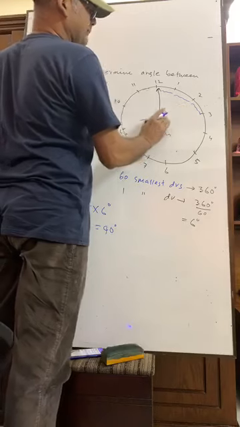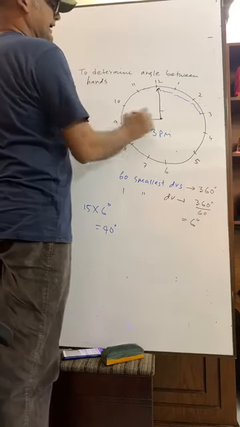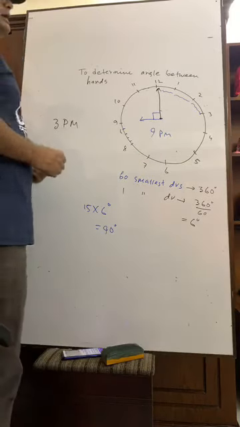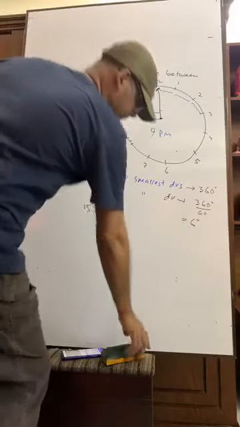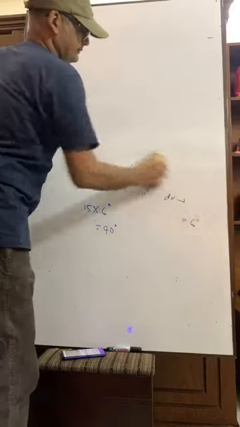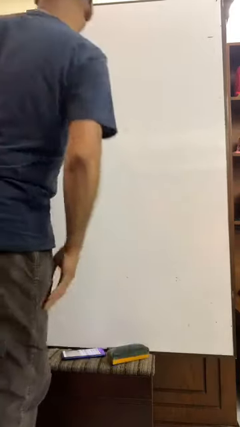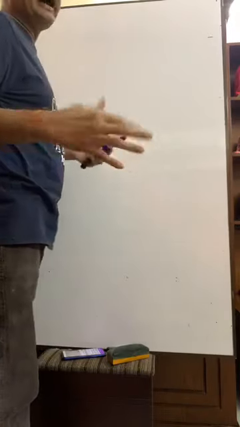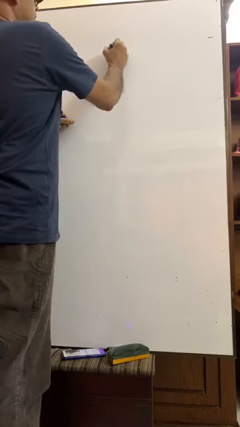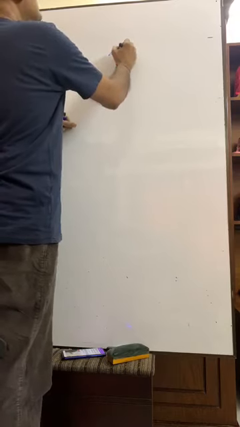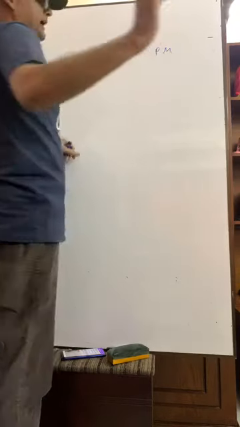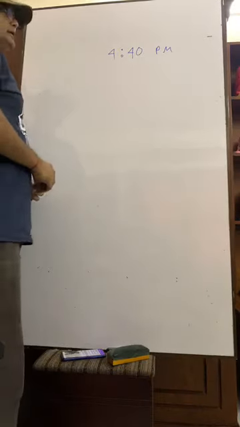Also at 9 p.m. or 9 a.m., whatever it is, the angle is also 90 degree. But what is the angle between the hands at 4:40, p.m. or a.m.? It is immaterial. 4:40. Can you answer me?